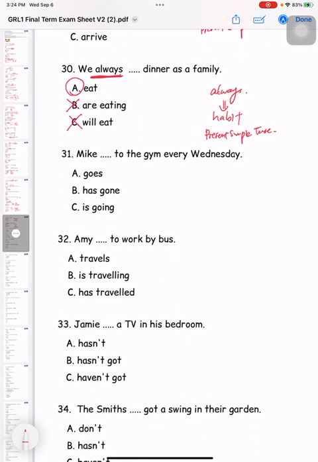Okay, 31. Okay, again, can see that? Every Wednesday, it's a habit. 这个是每个星期三都会做的. Okay, it becomes a habit already, right? So same thing, present simple tense. So which one is it? Has gone is present perfect. Is going is present continuous tense. So the only answer is A.